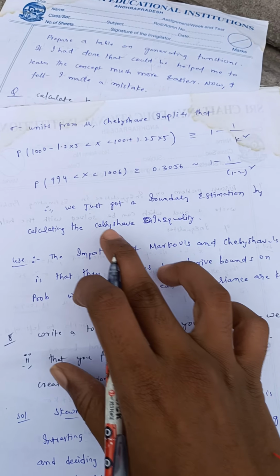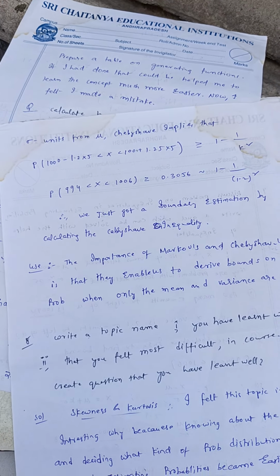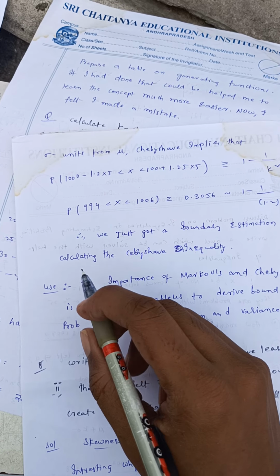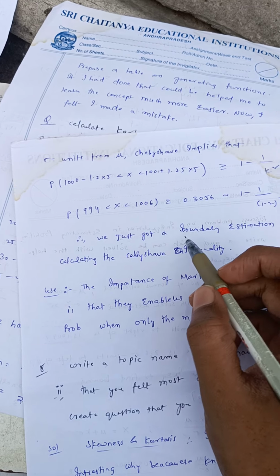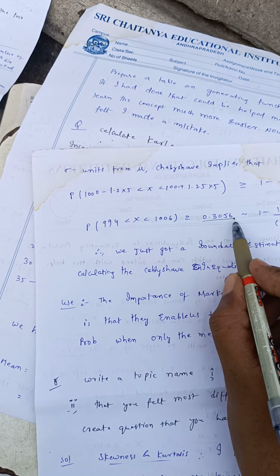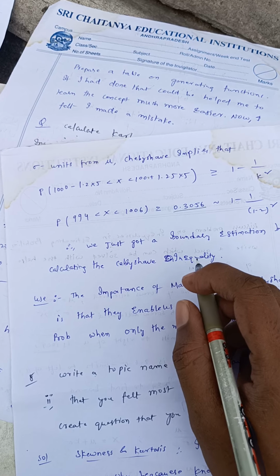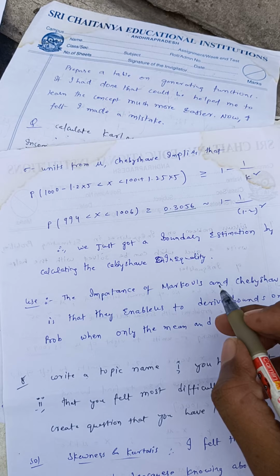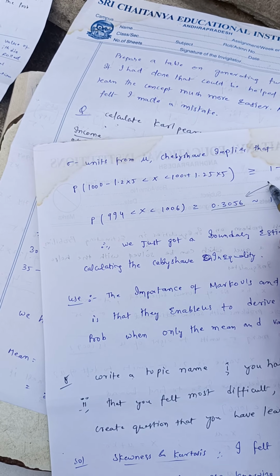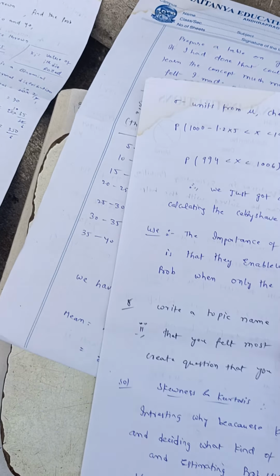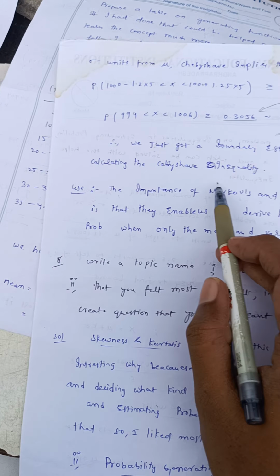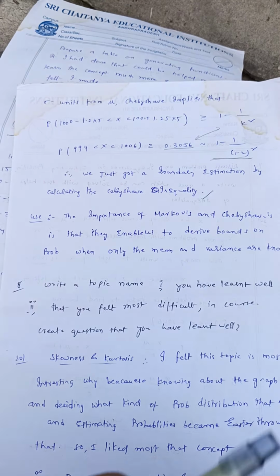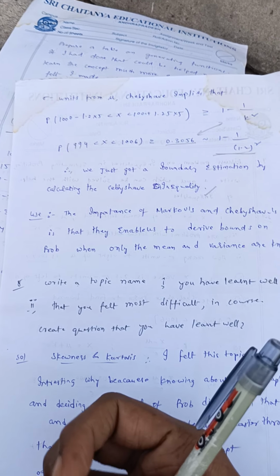So we are trying to say something about the defective screws. What is the probability of defective screws? To find between 994 and 1006 is 0.3. We already know the probability lies between 0 and 1. So 0.3 is the probability, which is almost similar to this one. This and this are the same, so I wrote it again here. We just got a boundary estimation by calculating the Chebyshev inequality, and on that boundary we can say how many defectives can be given.